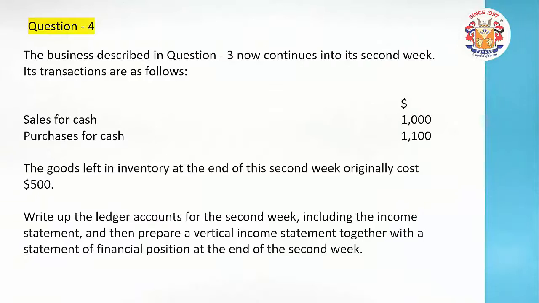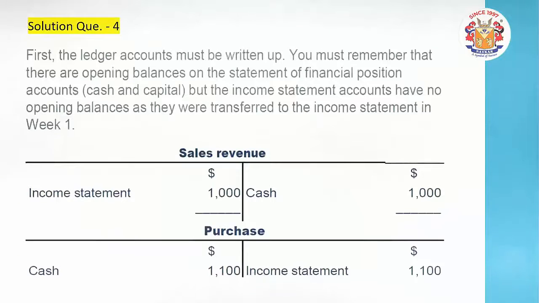Friends, in that way you will write the sales amount and purchase amount in these ledgers. But most important to remember is that on the opposite side of the ledger you put the income statement name, because it is closed off to the income statement at the year end.